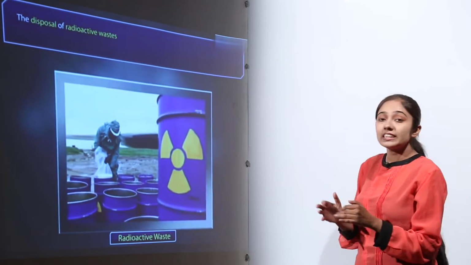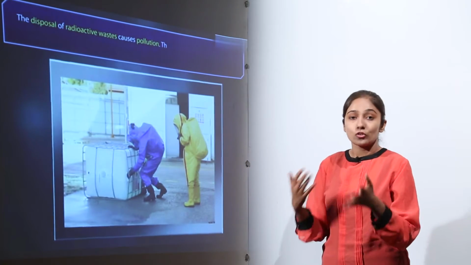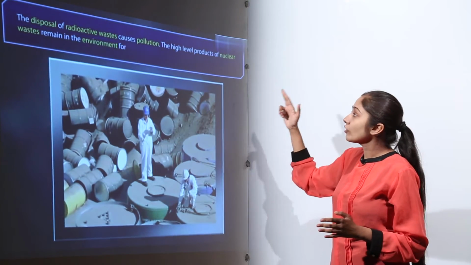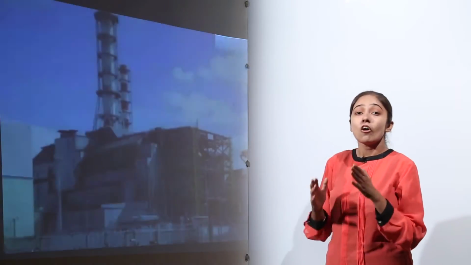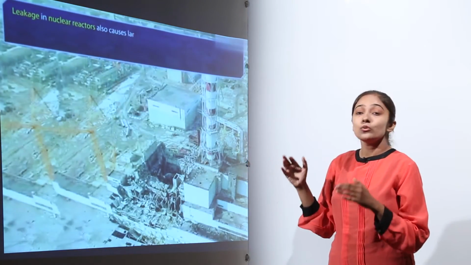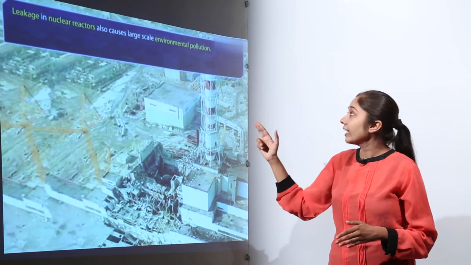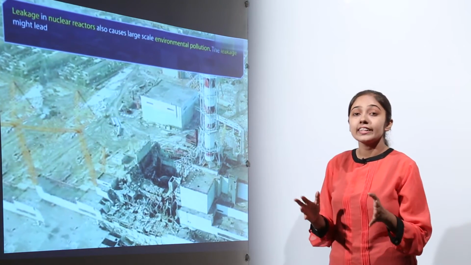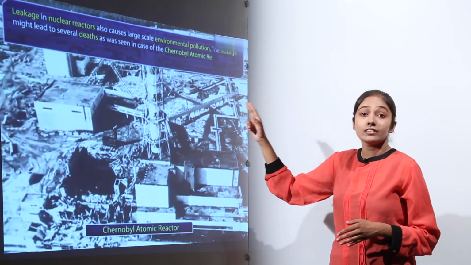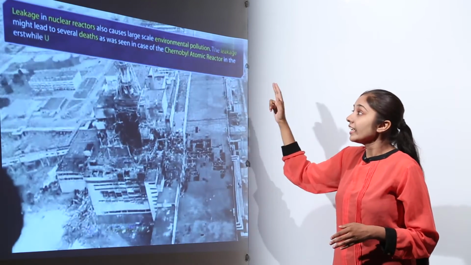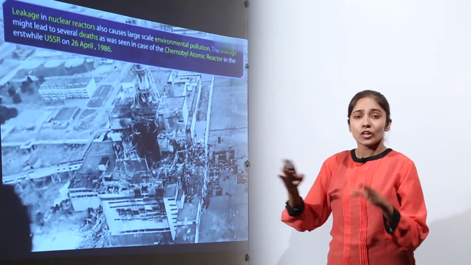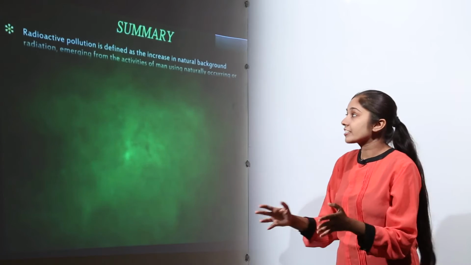So, the disposal of this radioactive waste causes pollution because it is going to emit radioactive waves continuously. The high level products of nuclear waste remain in the environment for hundreds of years. They do not get decayed easily. Leakage in a nuclear reactor also causes large scale environmental pollution, like in the case of the Chernobyl disaster. The leakage might lead to several deaths, as was seen in the case of the Chernobyl atomic reactor in the erstwhile USSR on 26th April 1986, one of the worst nuclear reactor incidents.